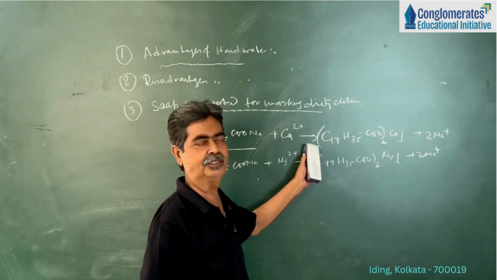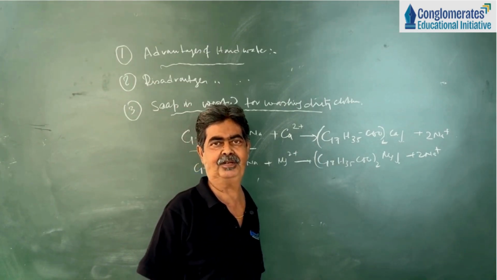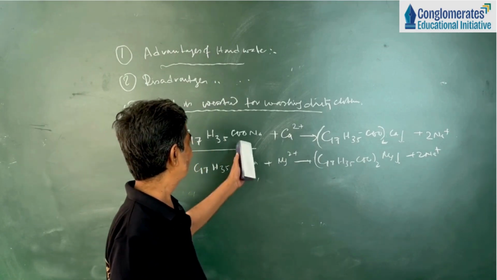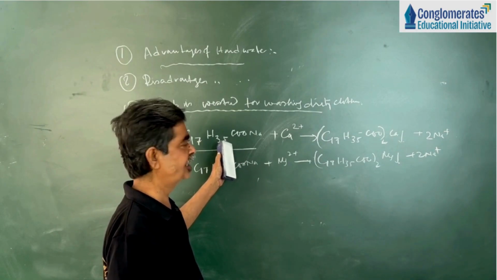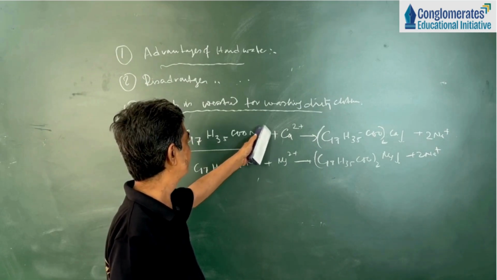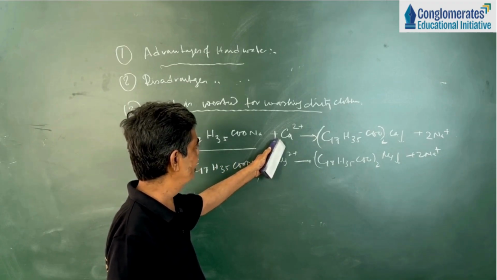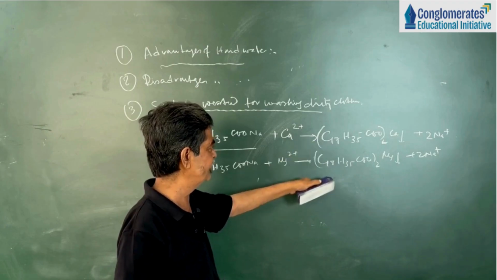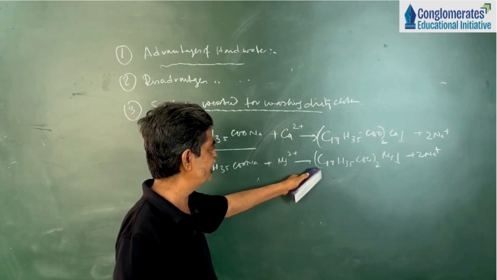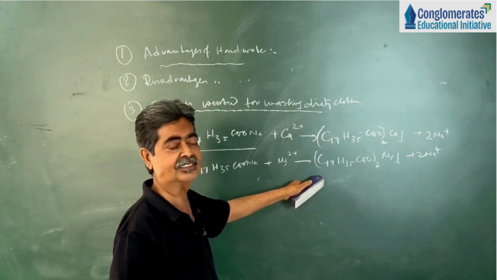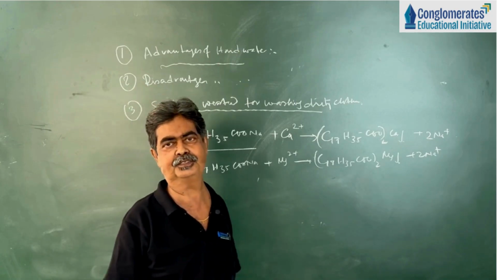After that, soap is used to form lather or foam for cleaning the dirty clothes. That's why soap is wasted. So, I repeat. Soap is nothing but sodium salt of higher fatty acids. Example, stearic acid, then the sodium salt is sodium stearate. Sodium stearate removes the calcium ion from the hard water, forming calcium stearate, which is deposited. Similarly, sodium stearate removes magnesium ion from the hard water, forming magnesium stearate. Both of them are deposited as scum, and as scum they are removed. After that, it is used for washing the clothes.